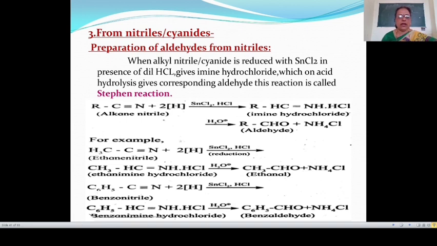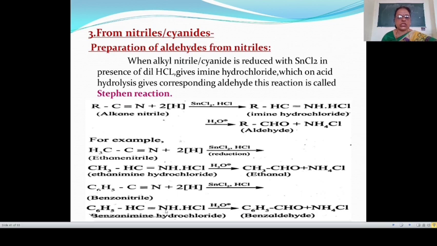Then this benzene-imine hydrochloride undergoes acid hydrolysis. Acid hydrolysis means addition of a water molecule in the presence of acid, that is H+. Then this gives benzaldehyde. Here C6H5CH, the oxygen from water will attach to the carbon. Then this gives C6H5CHO, that is benzaldehyde.